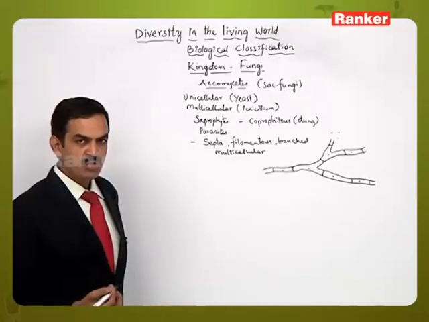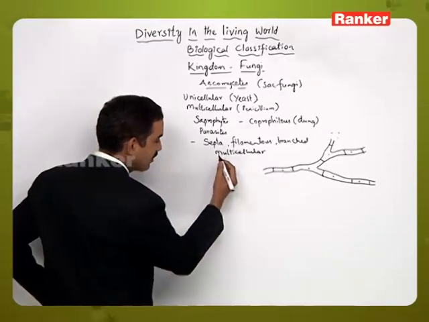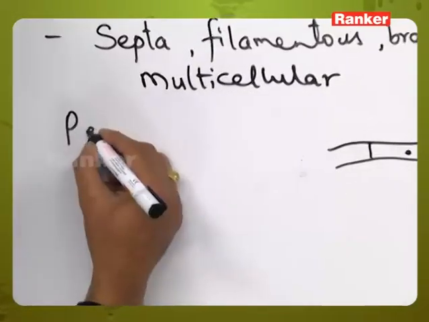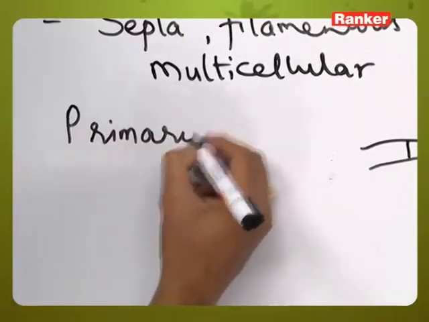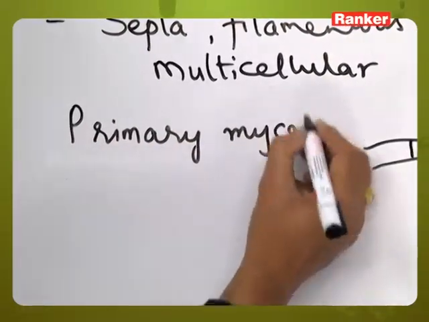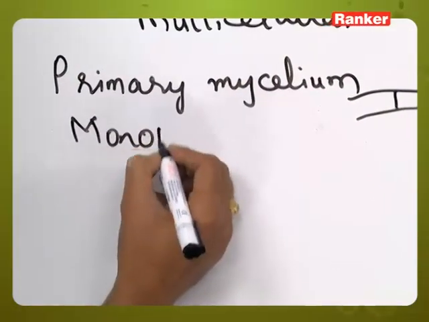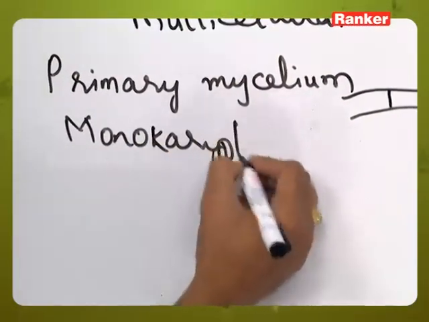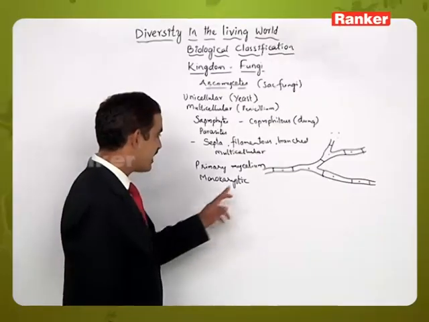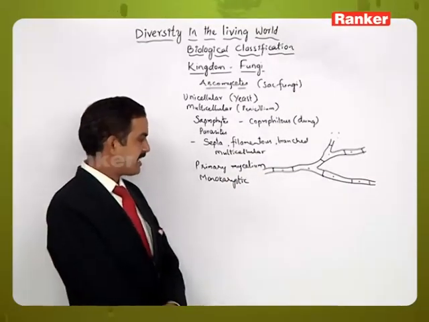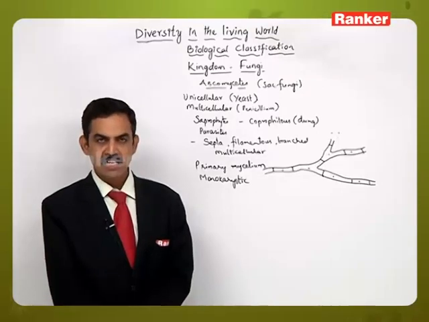So each cell is uninucleate in condition, and this vegetative structure is called primary mycelium. This primary mycelium is monokaryotic in its nature. Monokaryotic means each cell contains single nucleus in it.